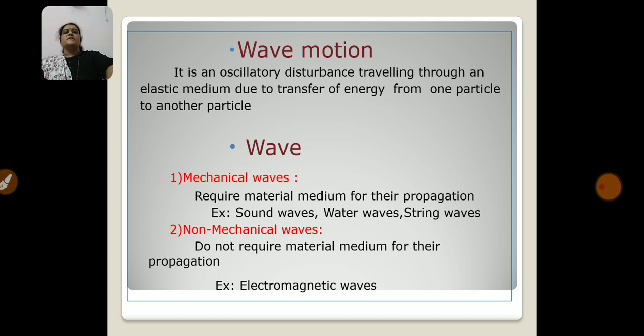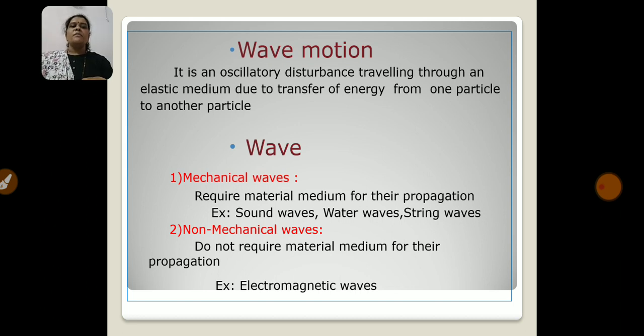Next, we discuss wave motion. It is an oscillatory disturbance traveling through an elastic medium due to transfer of energy from one particle to another. Here we also discuss two types of waves: mechanical waves and non-mechanical waves. Waves which require a material medium for their propagation are called mechanical waves. For example, sound waves, water waves, string waves all require a material medium for propagation. That's why they are mechanical waves.